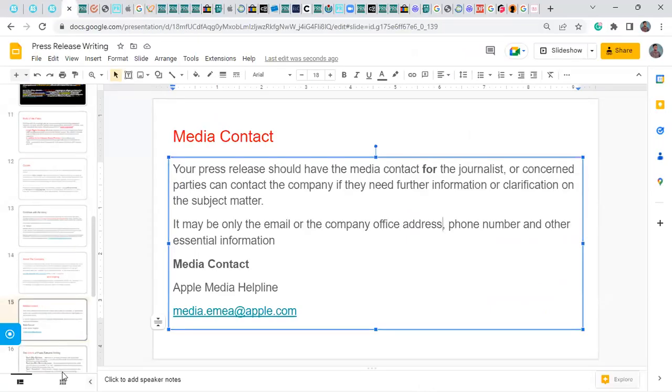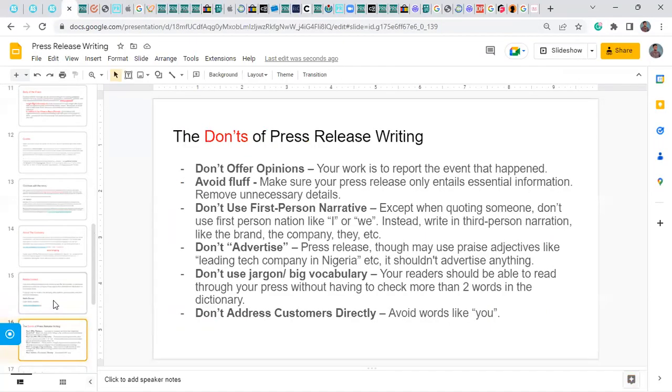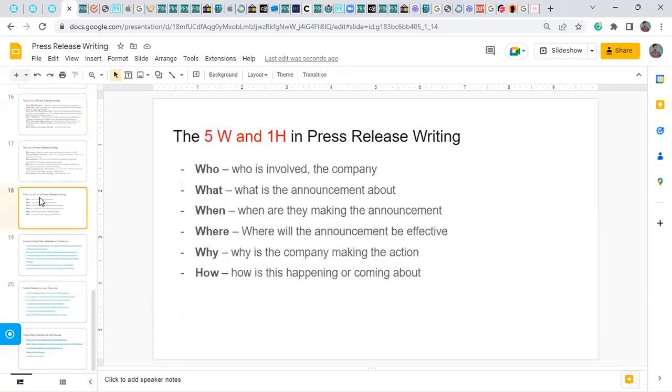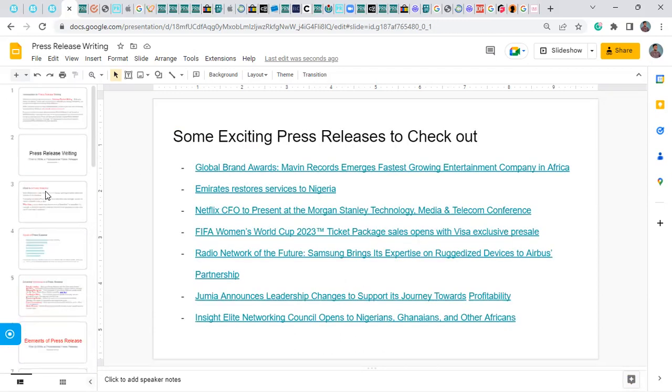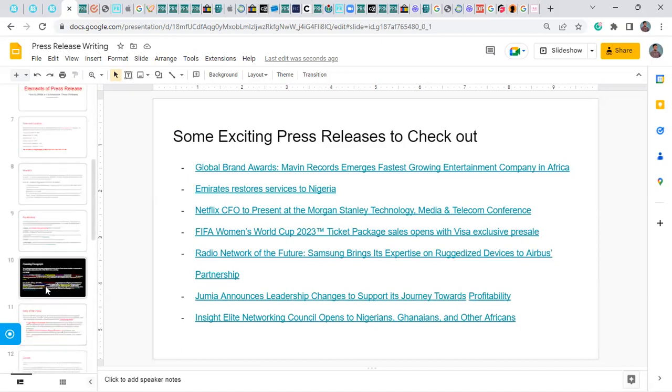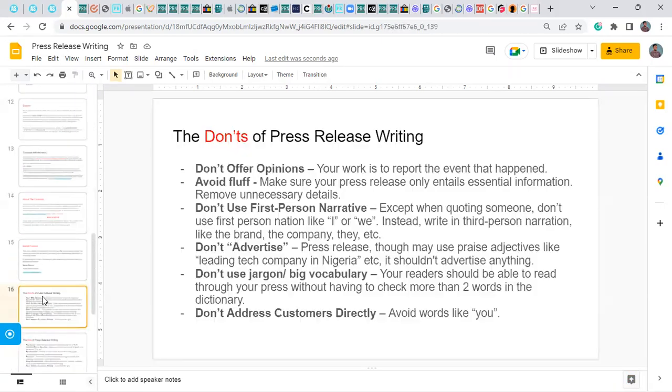And that should be that on the press release. What we'll be looking at next will be the don'ts of press release writing, and then we will look at the do's of press release writing, and then I will try to create some clarification on the 5W and 1H in press release writing, and we will review a press release in detail. I mean, this is more like I'm brushing through many things that we may not still understand. So guys, see you in the next video.